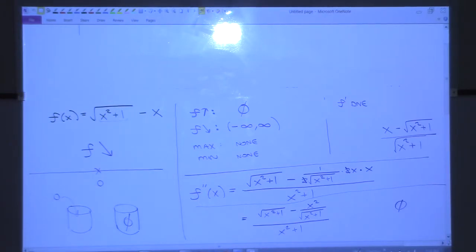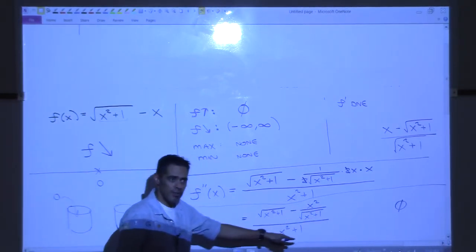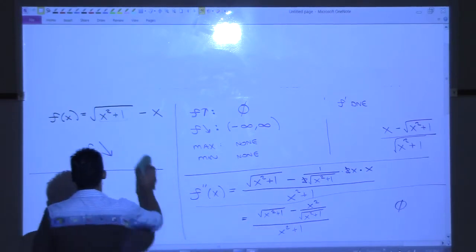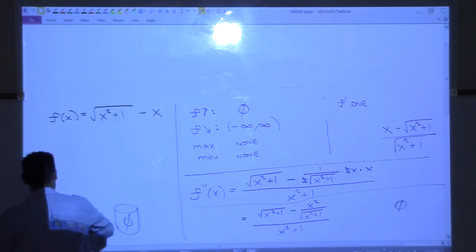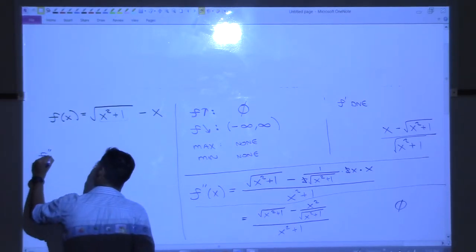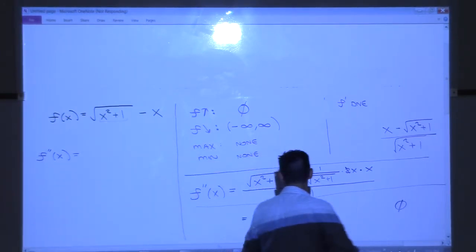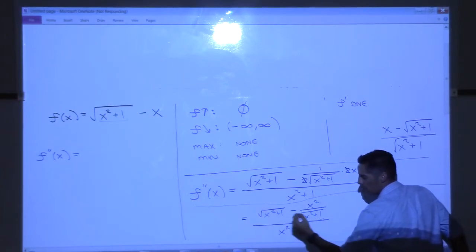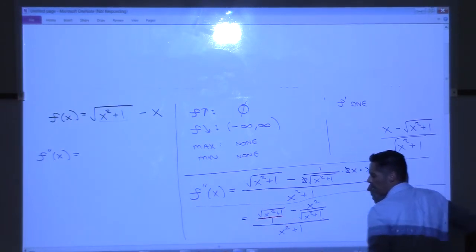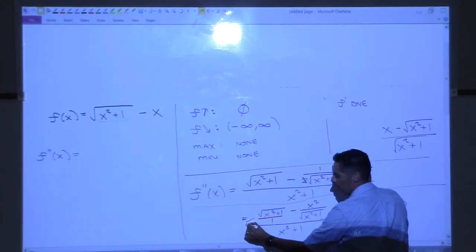All right, so the first derivative actually worked out not that bad, right? Now we got to go handle this second derivative, which I've left on the board here. We need to set that equal to 0 and figure out where it's undefined. All right, so second derivative, let's clean it up. It's not bad? Okay, good. So my second derivative, let me start putting things together. When I get a common denominator, I'm actually going to do the top first. So I'm going to put this over 1 and get a common denominator between these two, which means I need a root x squared plus 1 here and a root x squared plus 1 there.